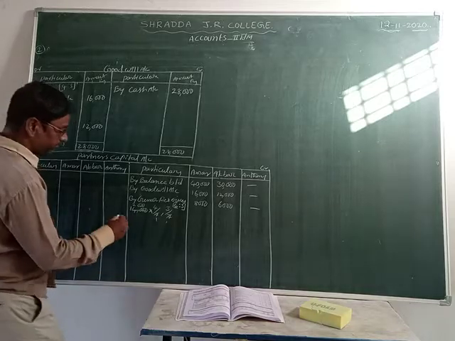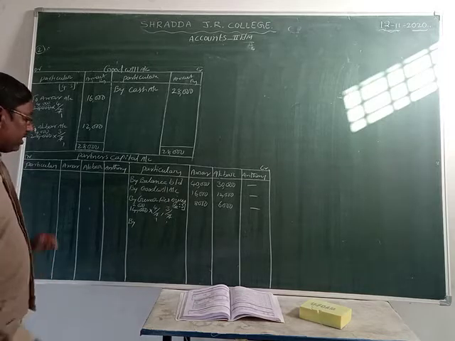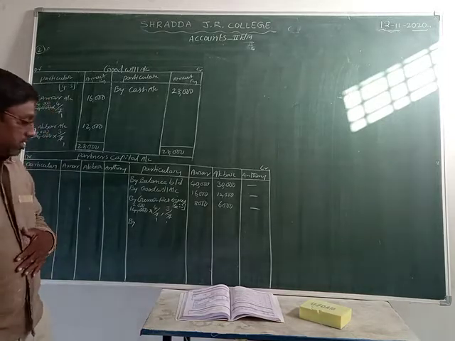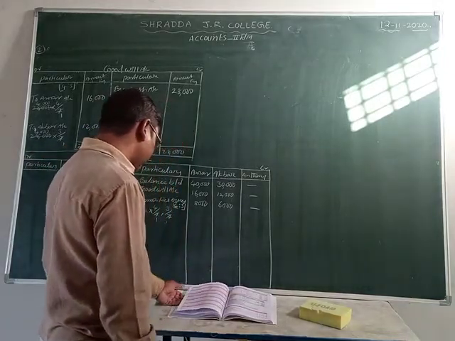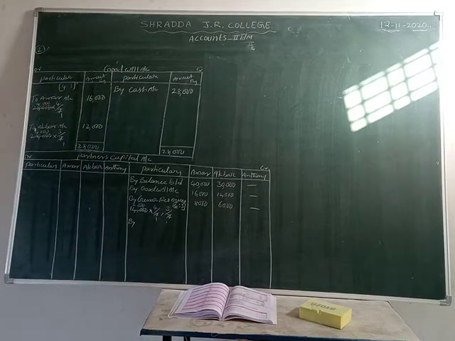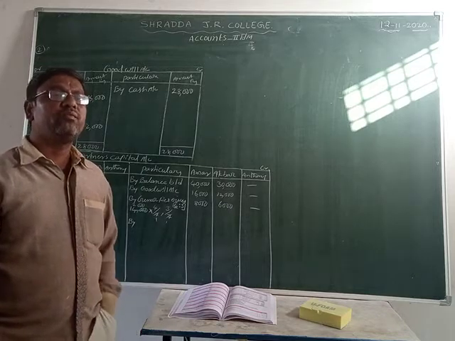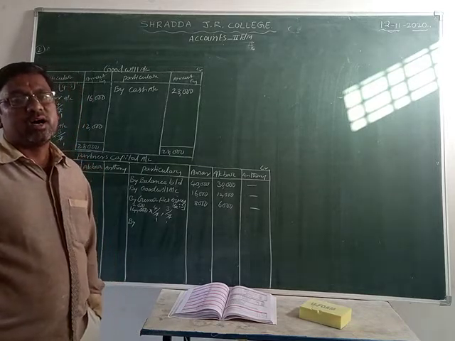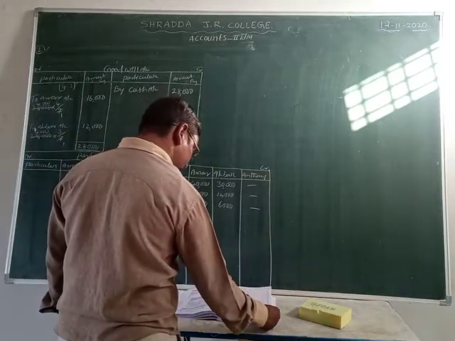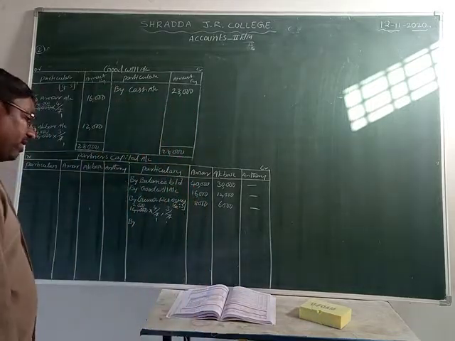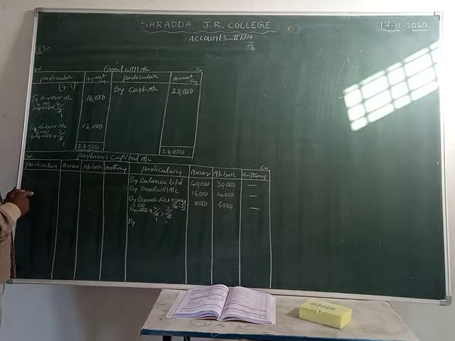There is no profit and loss account given. Okay, students, now we have distributed general reserves. General reserves are over. Now we distribute another one, the revaluation account, where we can make the profit or loss. Here we make the revaluation loss. That revaluation loss we record on which side, students? That is the debit side. Why? Because all losses we record on the debit side.